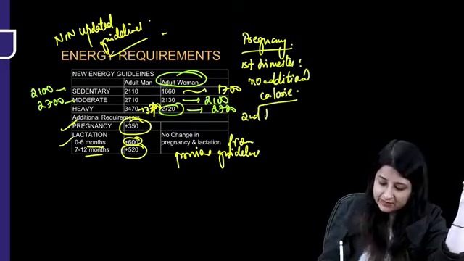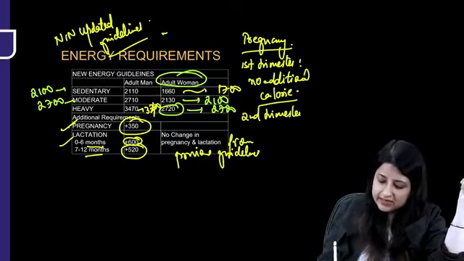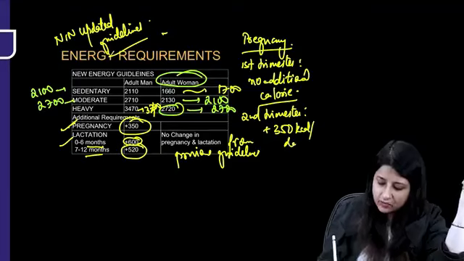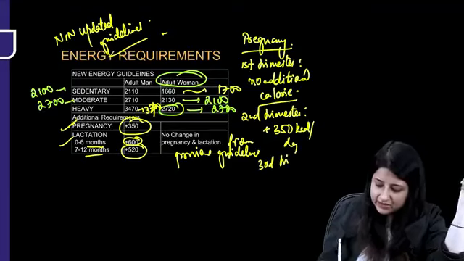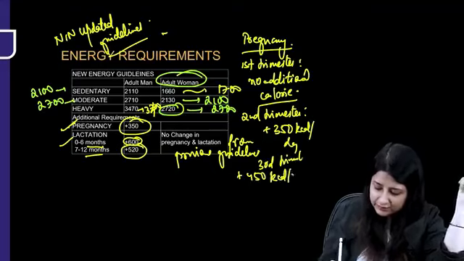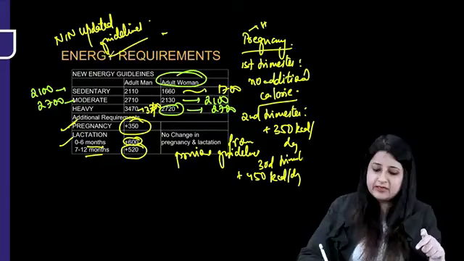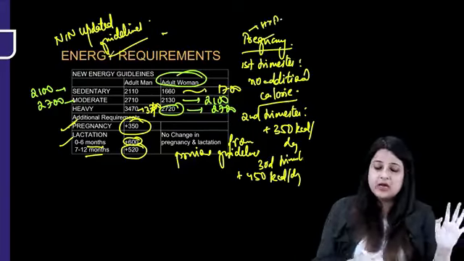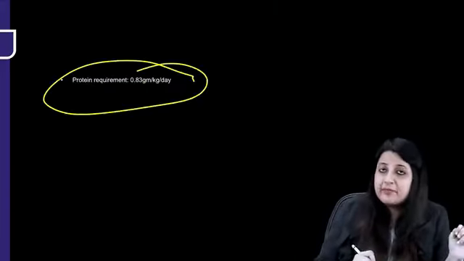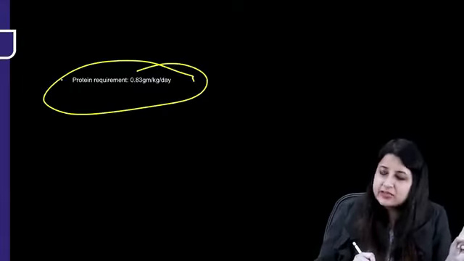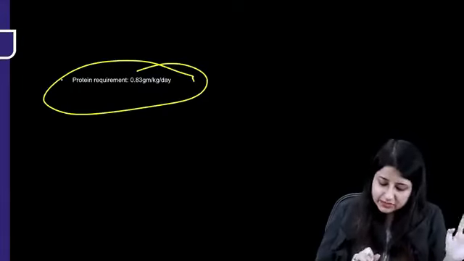In the second trimester, everybody, how much is the additional calorie? Plus 350 kilocalories per day, okay? And in the third trimester, everybody, if they ask you separately, plus 450 kilocalories per day. This is like a high yield point which I am giving you out, okay? Alright. What about the protein requirement per day? 0.83 gram per kg per day. This was earlier 1 gram per kg per day.